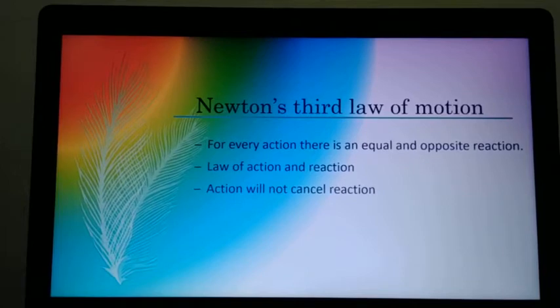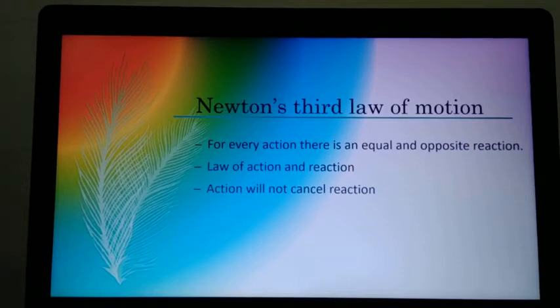Examples of this third law: walking on the ground. While walking, we are exerting force on the ground and the ground is providing an equal and opposite reaction on your feet, through which only you can walk. Walking on sand is difficult, or on a slushy, muddy area.